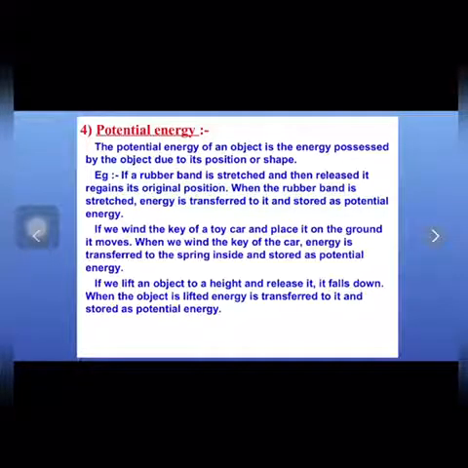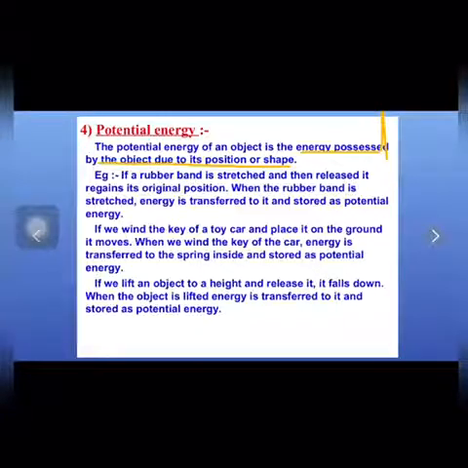The potential energy of an object is the energy possessed by an object due to its position or shape. If we change the position, shape or size of an object, the energy stored in that object is called potential energy.